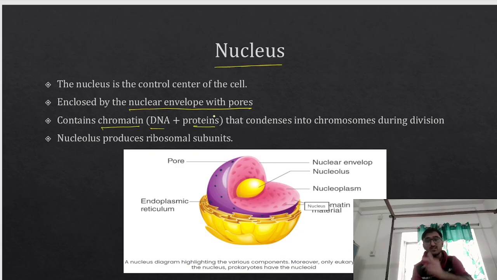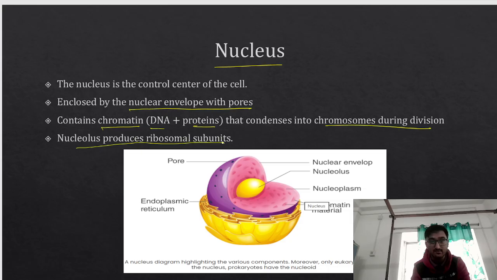What is chromatin? DNA plus protein. What kind of protein? They are talking about histone protein. Histone is a basic protein which is made up of basic amino acids like lysine and arginine. They condense into chromosomes during cell division.